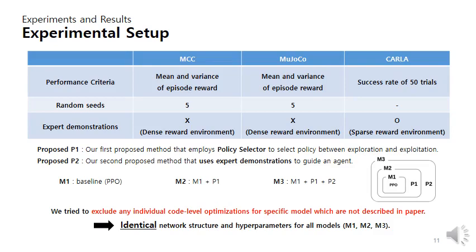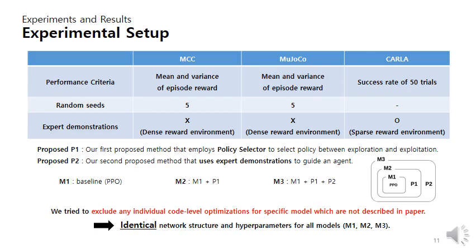This is the experimental setup. The performance criteria for MCC and MuJoCo are the mean and variance of episode reward with 5 random seeds. As MCC and MuJoCo have a well-designed reward space, we only use expert demonstrations in the CARLA tasks.